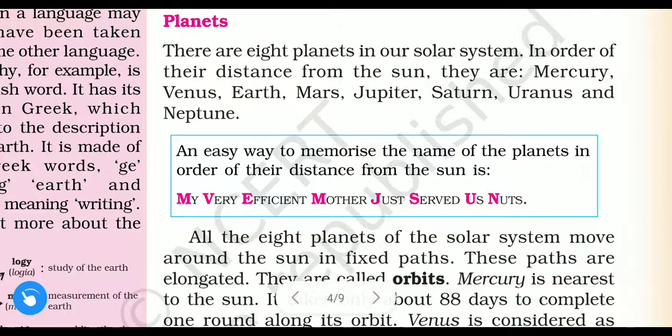Now we'll learn something about planets. There are 8 planets in our solar system. How many planets are there in the solar system?